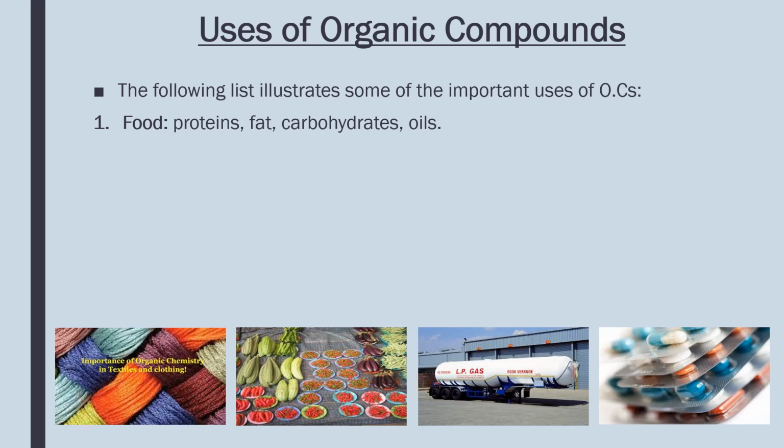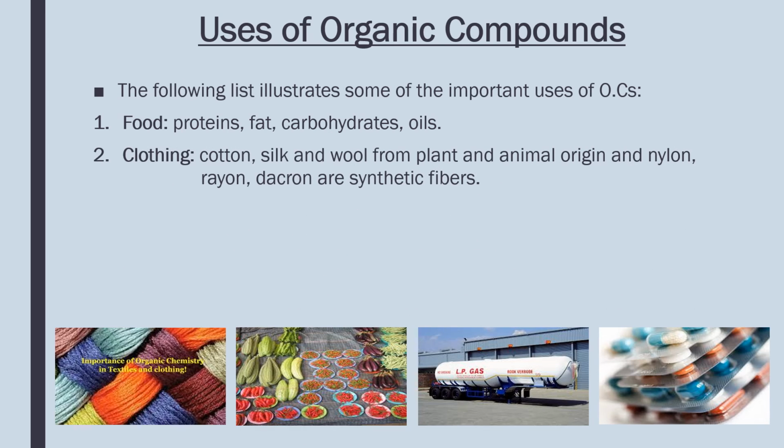The following list illustrates some of the important uses of organic compounds. Food: as you know, there are biological molecules like proteins, fats, carbohydrates, oils. These are organic in nature, and these are used in biological chemical reactions. Clothing: cotton, silk, wool from plant and animal origin, and nylon, rayon, dacron, which are synthetic fibers. They are organic in nature and they are used in our daily life.